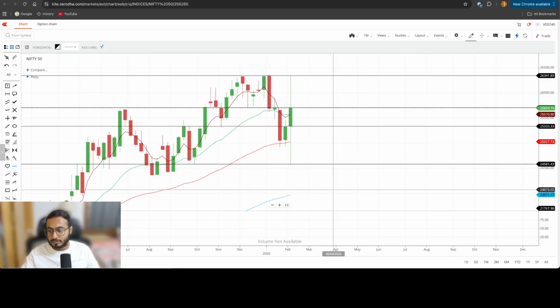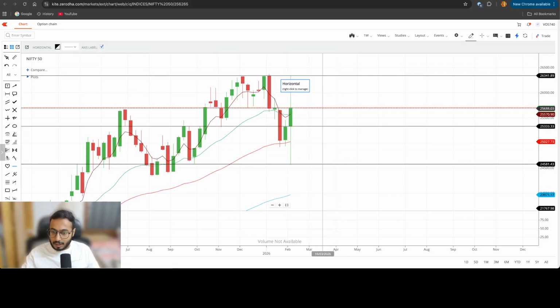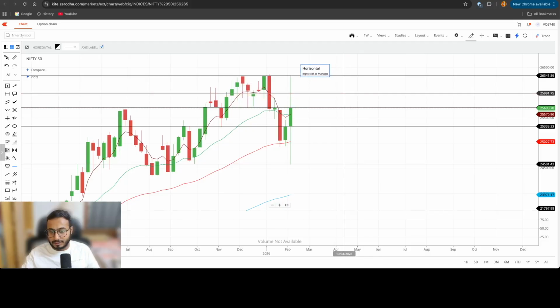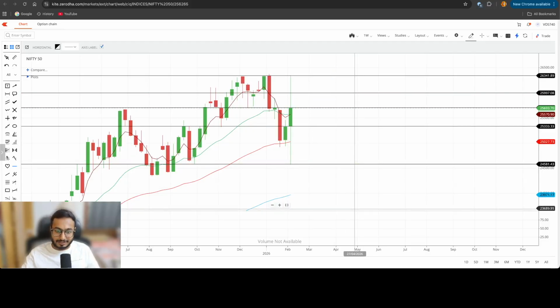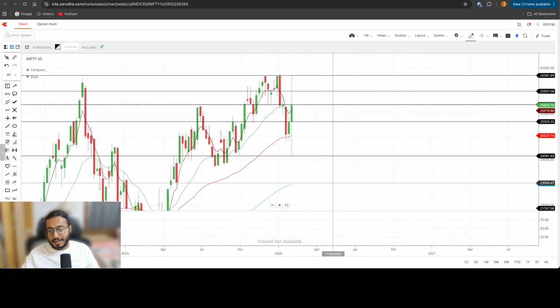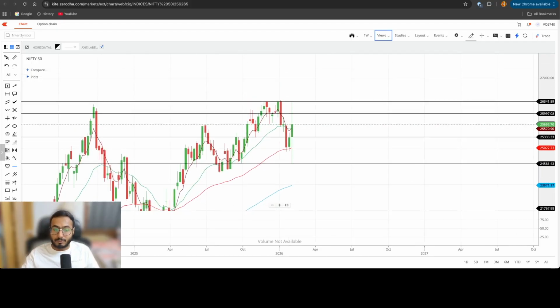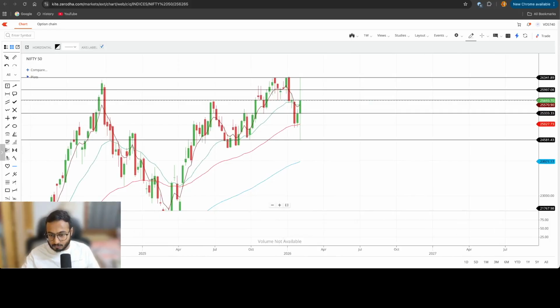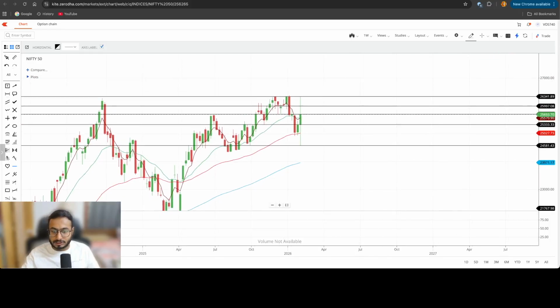Above 25,700, the first level which you will see is 25,900, and above 25,900, 26,000. And I think let's not even take 25,900, let's take 26,000. 26,000 will be the last level of resistance. We'll see why from the OI data perspective, right? Why it will be the last level of resistance, and above 26,000 we can see a very good bullish trending rally. But my bias is on the bullish side for the next week.